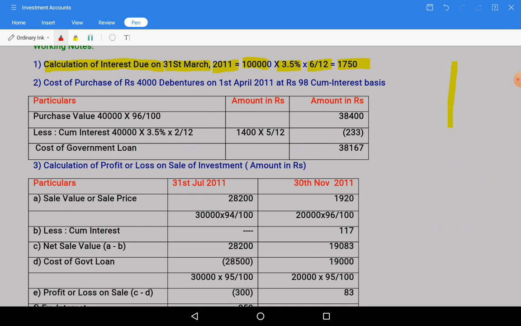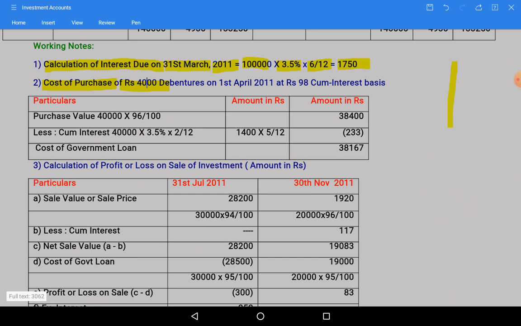So cost of purchase of 40,000 government loan. Sorry, here it is not 4,000 debentures, here it is of loan, government loan, I will correct it, it is of 40,000 rupees.